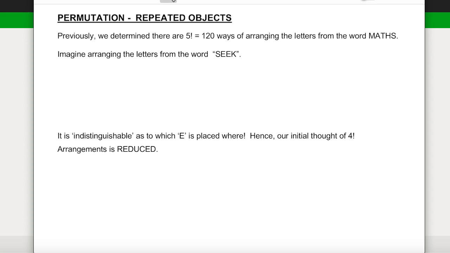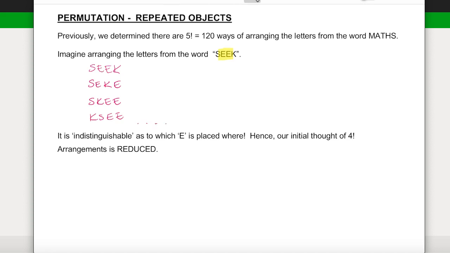We noticed that all these letters are different. But how many permutations are possible when we arrange the letters from the word seek? And what we notice in this word is we have a repeated object, which is the letter E. Now we could start actually writing out the different arrangements that we can have. We could have S-E-E-K, obviously, and then we could have S-E-K-E, and S-K-E-E, and K-S-E-E, and then we can just keep going.